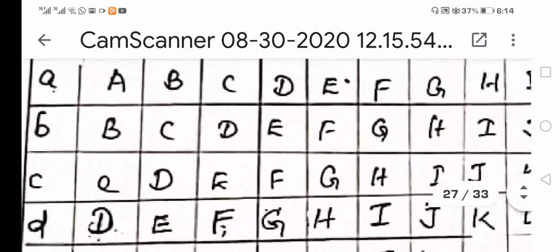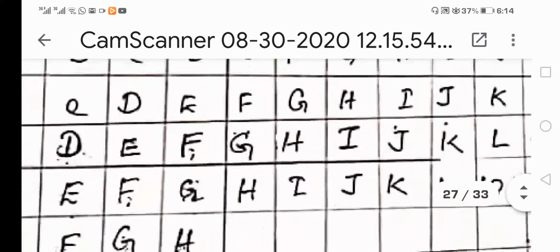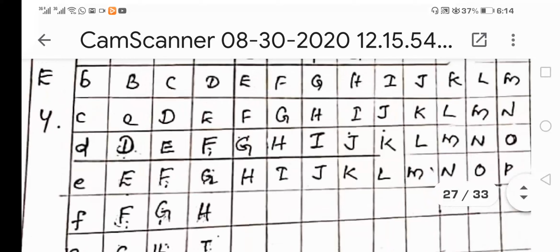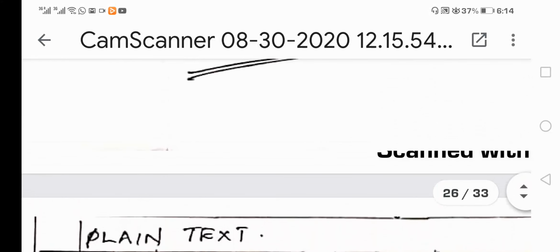In the third row it starts from C, so naturally two cells will be vacant at the end. In those two cells you have to write A and B. Likewise it goes on through the entire table. Based on this table you are going to perform the Vigenere cipher.